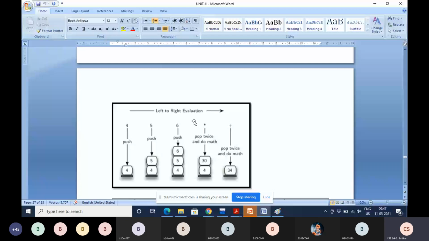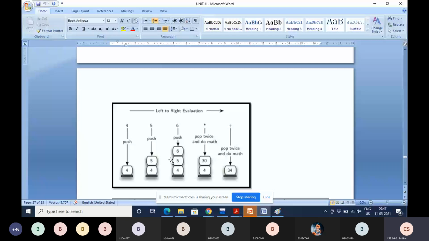But when star comes, it is an operator, then what we have to do, students? You pop top two operands from this stack. What are the top two operands? 6 and 5. After popping these two operands, apply this operator on 6 and 5.